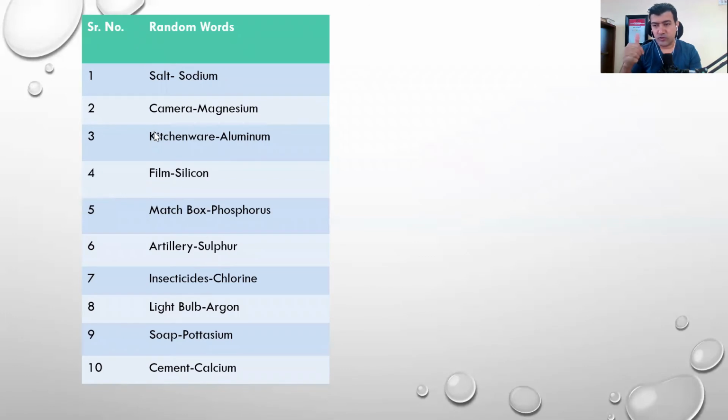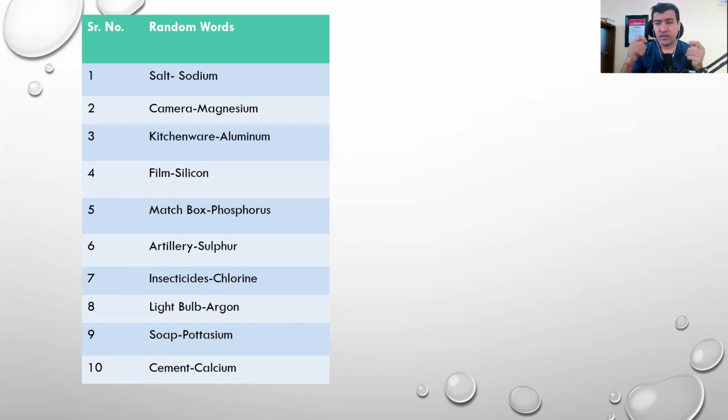So salt, as I told you, is associated with sodium. Sodium is used in the manufacturing of common salt as well as salt which we use for cleaning ice on roads. So salt, sodium chloride, salt, sodium. Magnesium is used in manufacturing of cameras. So camera, you can see the photo of a camera. Aluminum, we all know, is used in manufacturing of kitchenware. Silicon is used in manufacturing of film. Phosphorus is in the matchbox, the wood which we light. That wood is made up of phosphorus. Gunpowder used in artillery guns is basically made up of sulfur.